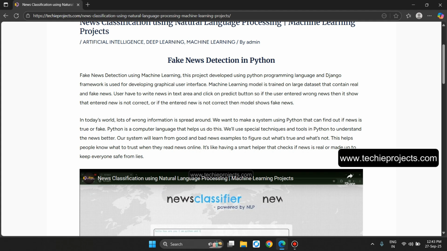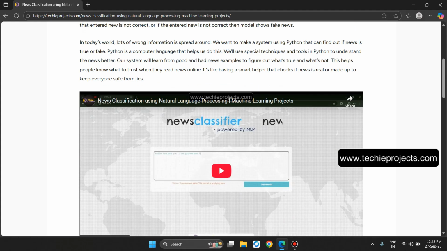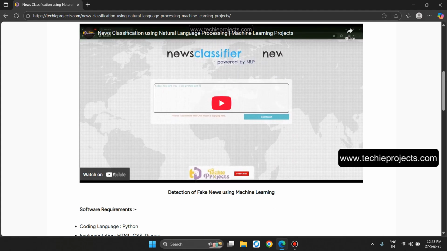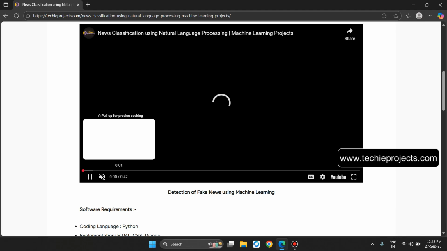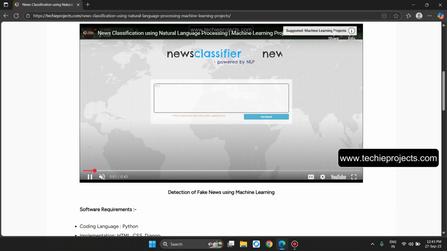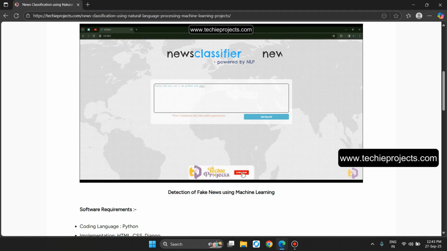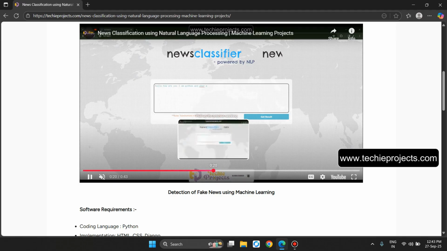If the user enters wrong news, then it shows that the entered news is not correct. Or if the entered news is not correct, then the model shows fake news. So this will be a web-based project. Let's click on the play button. The user has to enter the news in that particular text area and then click on get result. So it will show the fake result or correct result.